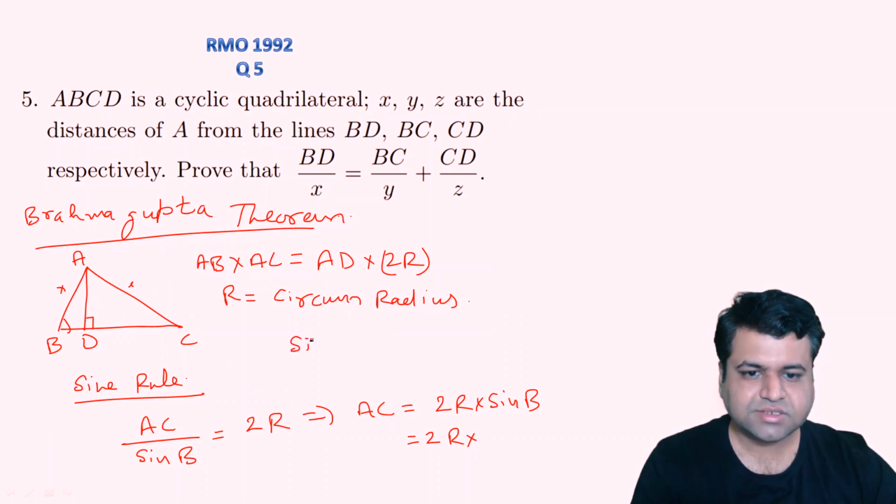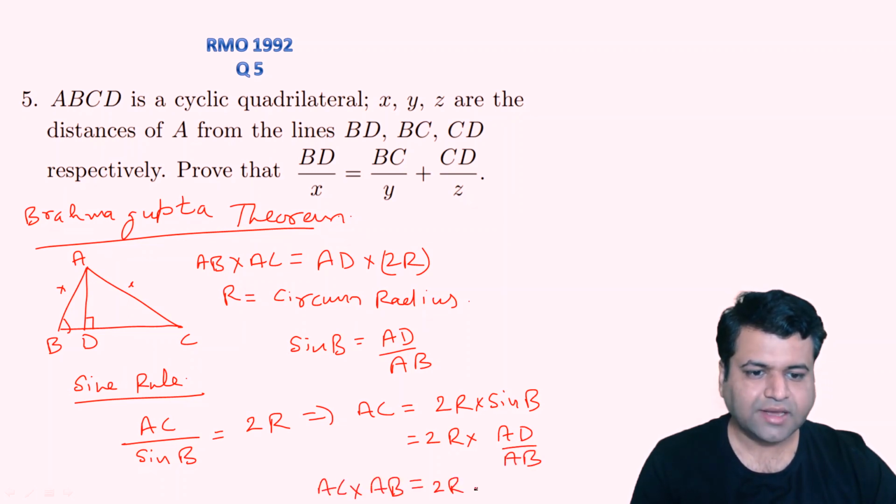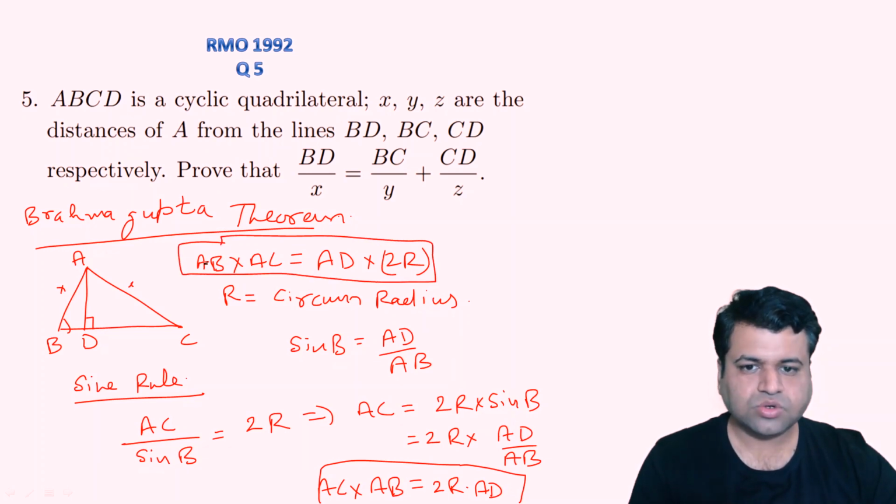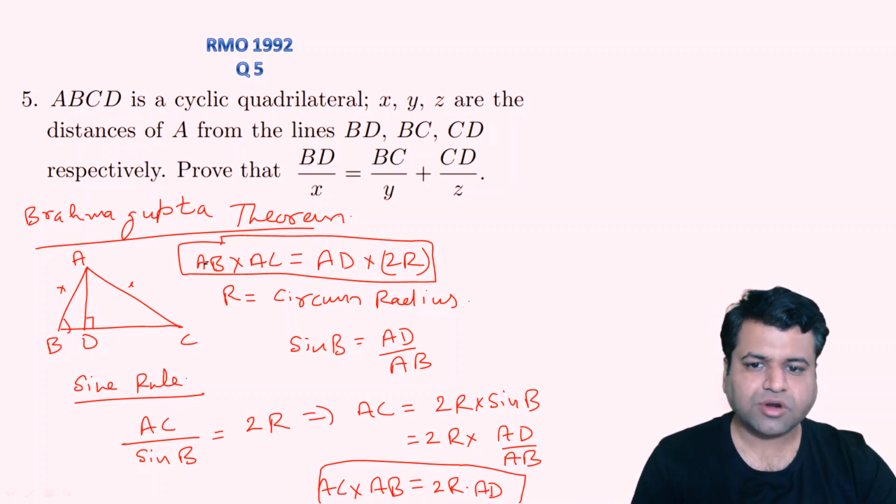So sine B is nothing but AD upon AB. Sorry, AD upon AB. Plug in the value of sine B, and cross multiplying, we will get AC into AB is nothing but 2R times AD. So this is the theorem, that AB into AC is 2R times AD. This is basically Brahmagupta theorem in a triangle.